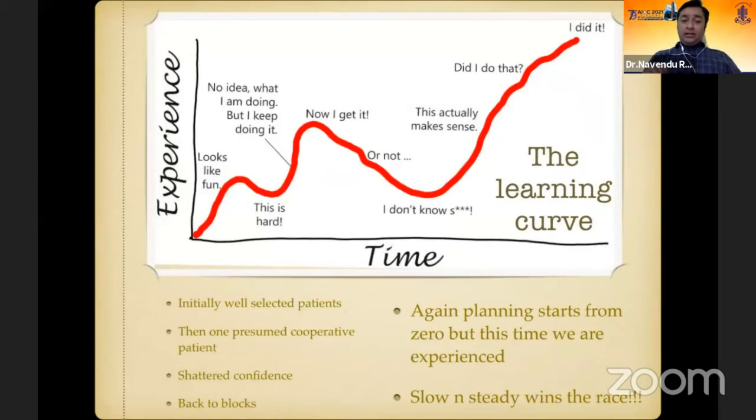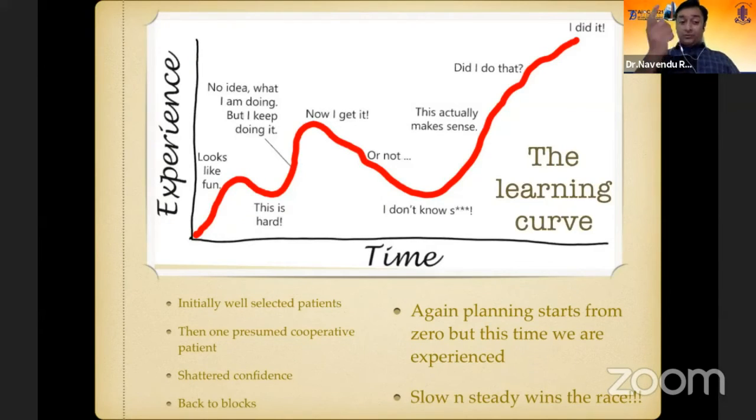So what is the learning curve associated with this? Initially, you select cooperative patients. Then when your experience increases, you become more proficient in doing topical phaco. You become fearless, and you start doing topical phaco in all the patients. Now you get one presumed cooperative patient, and a complication occurs. That shatters your confidence, and you are back to blocks.